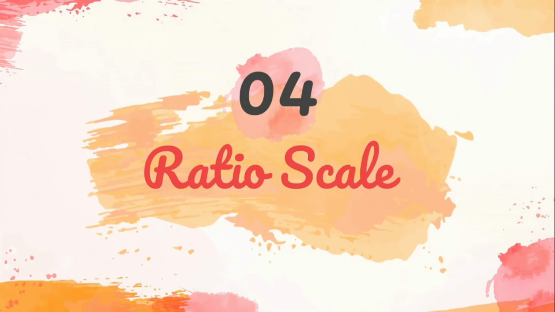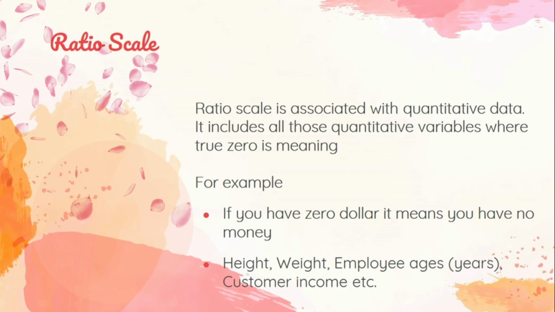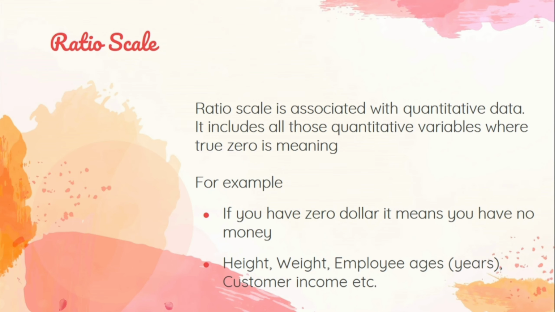The ratio scale is the highest level of measurement scale. It has all the characteristics of interval scale, but in addition, it includes all those quantitative variables where true zero is meaningful, so that ratio between two numbers is reasonable. For example, if you have $0, then you have no money. Similarly, 6 feet height is actually twice of 3 feet height. It means when we deal with quantitative data, in majority of the cases we apply ratio scale.